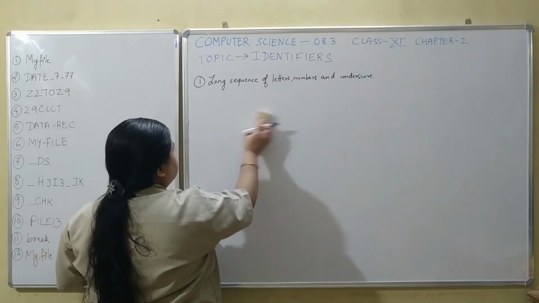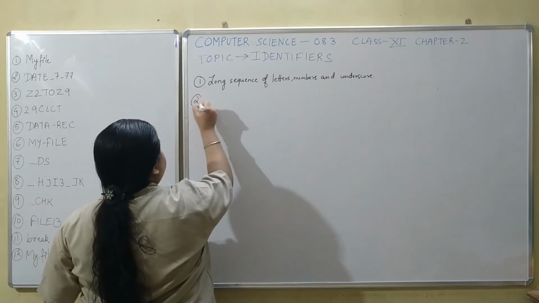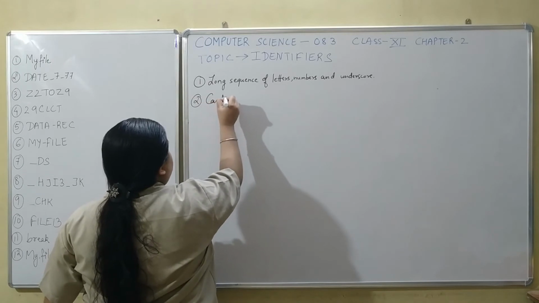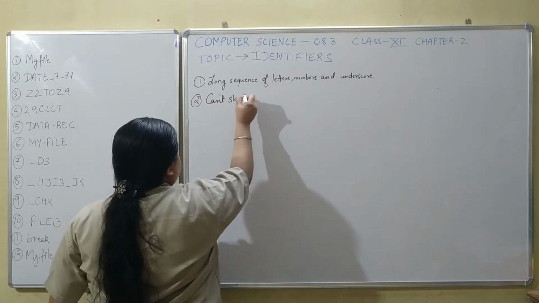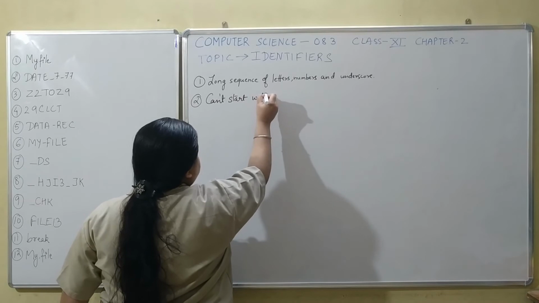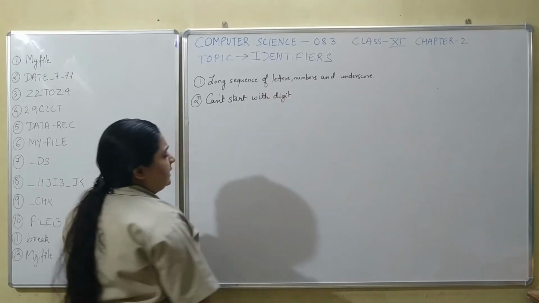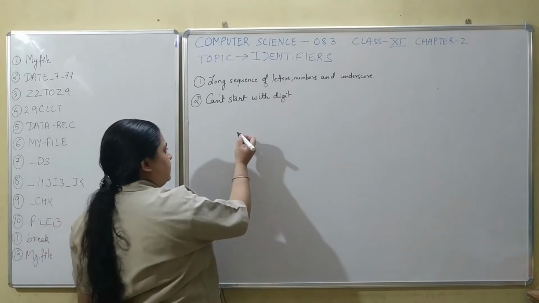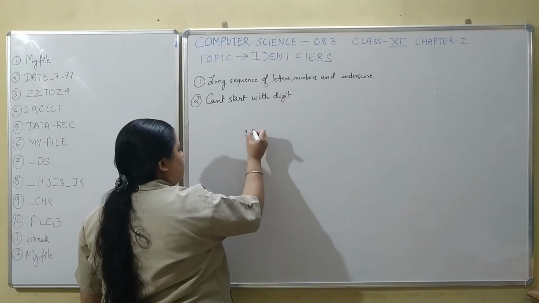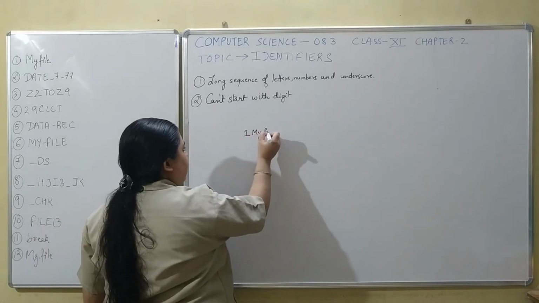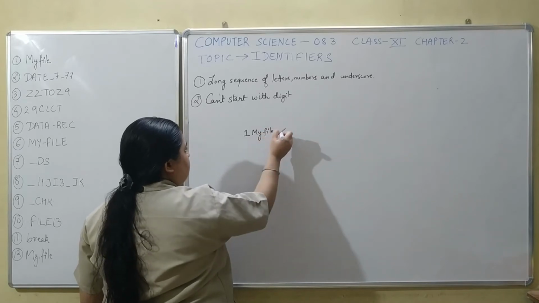Second rule, it cannot start with a digit. An identifier cannot start with a digit. If I write 1 my file, this is wrong.